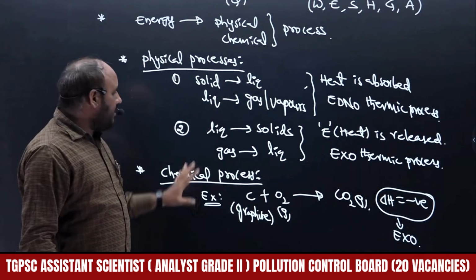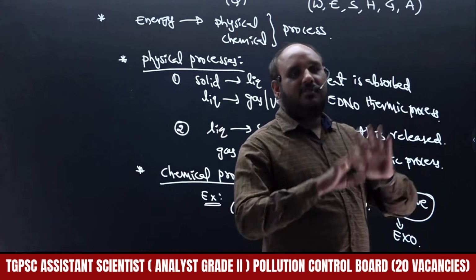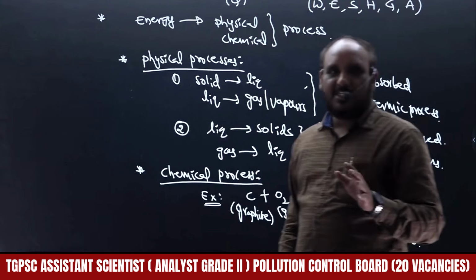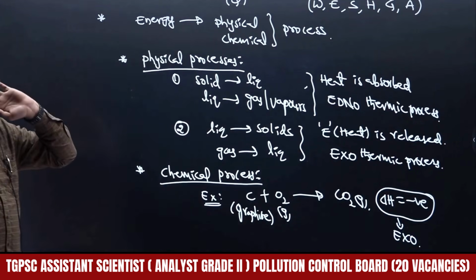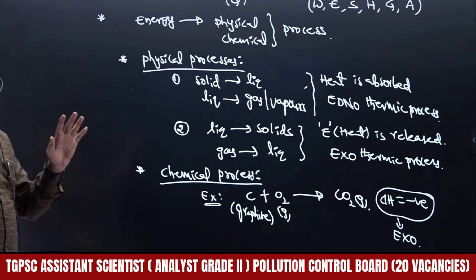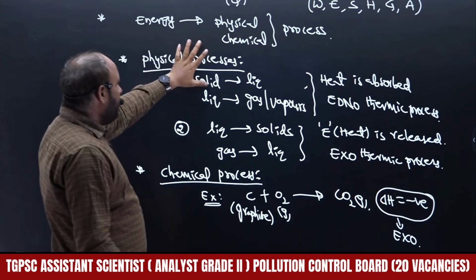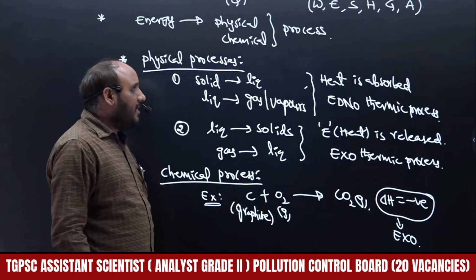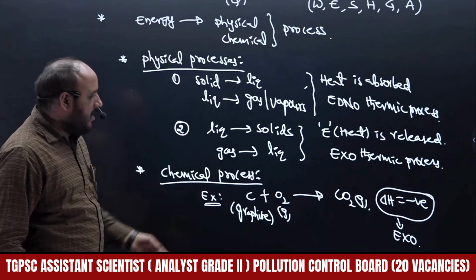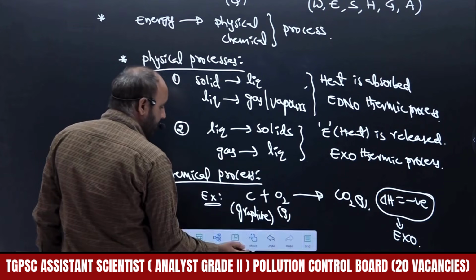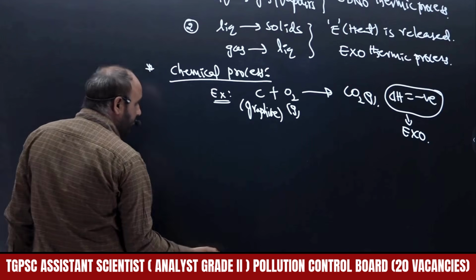Particularly physical processes and chemical processes: how the physical processes are carried out, how the chemical processes are carried out, and what the energy change is between the physical and chemical processes, that we are going to discuss with the help of thermodynamics. It is very easy as you understand the concept clearly, because we have to have an idea of the physical process and the chemical process. Then the energy accompanying or changes during physical and chemical processes, how they happen, all those things will be explained. So then one more, whenever energy changes from one form to another form,